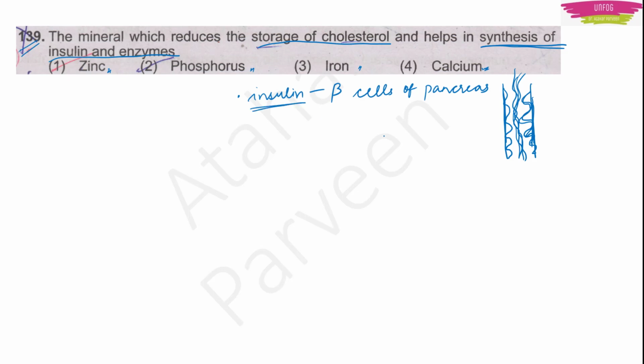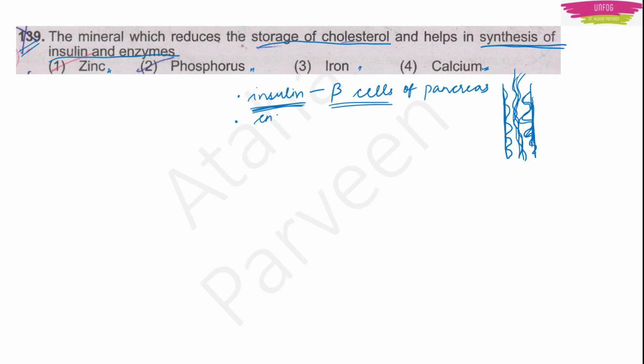So what does insulin hormone do? So imagine the blood sugar levels of our body increases abnormally. Okay. They are going to very, very high levels. So what happens? These beta cells of our pancreas, they will release this hormone insulin. And this insulin will reduce the blood sugar levels of our body.